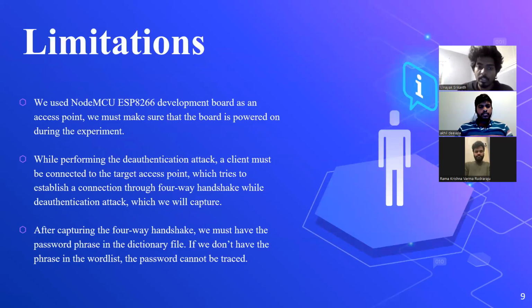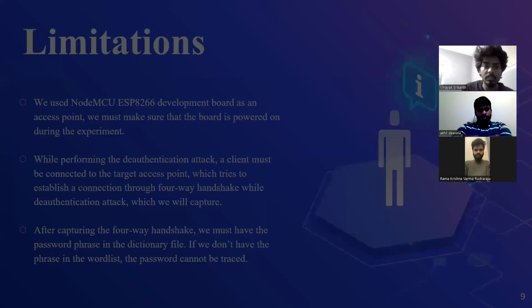And after capturing the four-way handshake, we have to make sure that the actual password of the Wi-Fi access point should be listed in the dictionary file we have used for the attack. If we don't have the password, we can't convert it to the hash, and the password can't be traced.